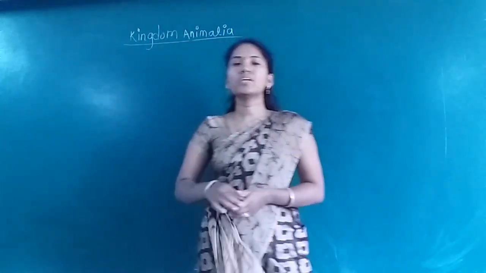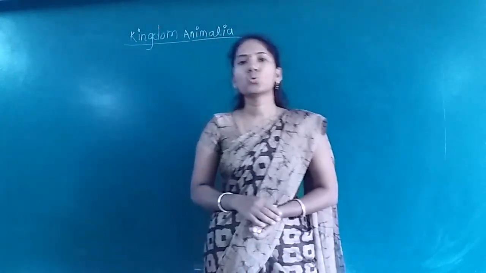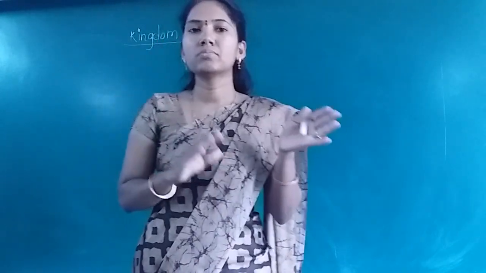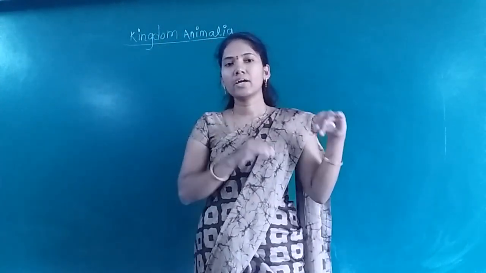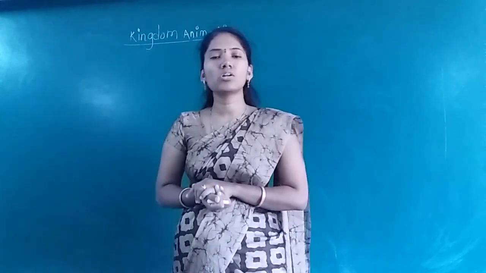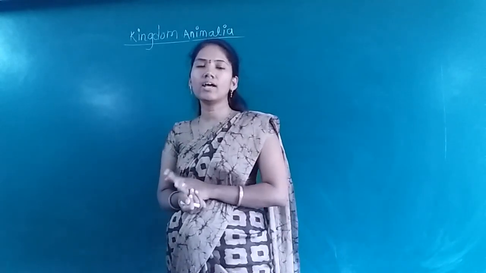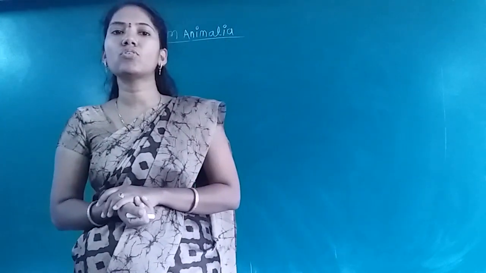Hello student, we were discussing kingdom Animalia, and in this lesson we were discussing criteria used for the classification of animals. We have done two criteria. The first criterion was which type of cell organization the organism has. We learned four types: first, cellular level of organization, second, tissue level, next, organ level, and last, organ system level of organization.